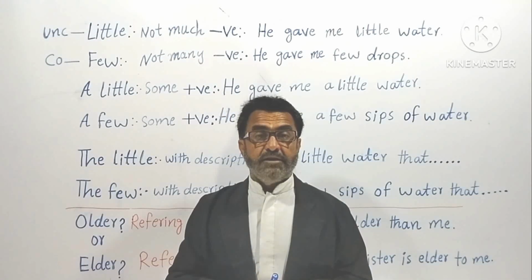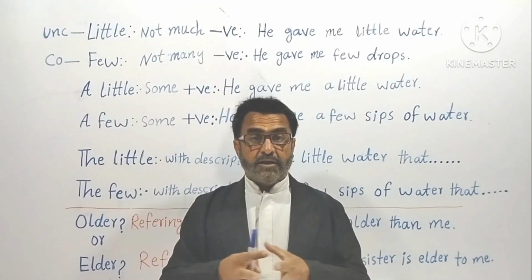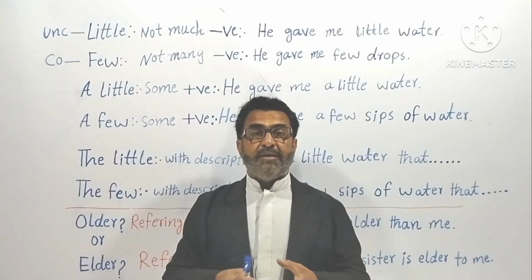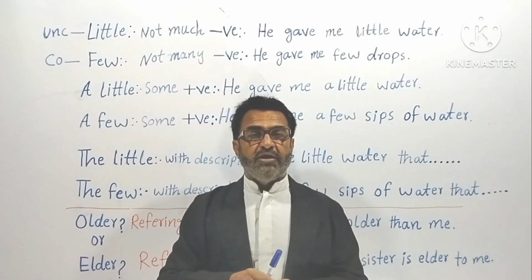Understood? Older is a simple adjective that has degrees also: old, older, the oldest.